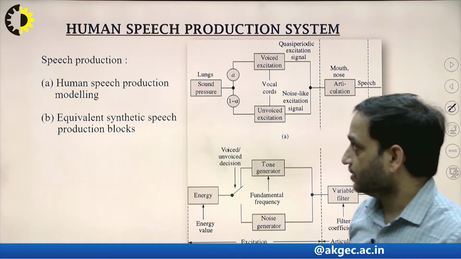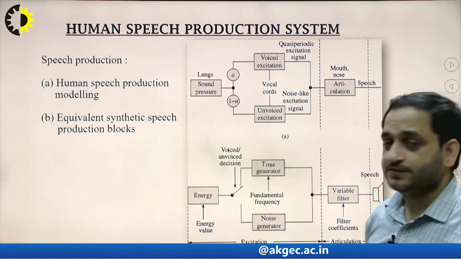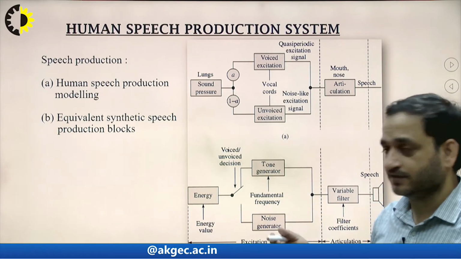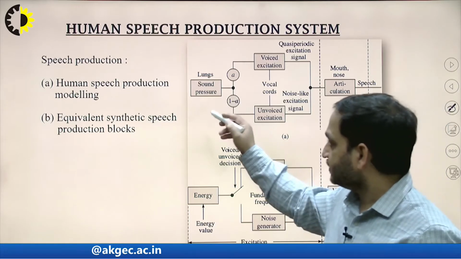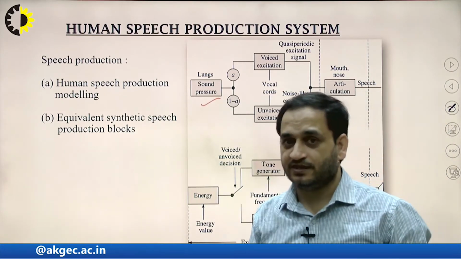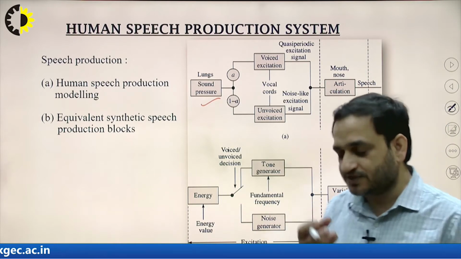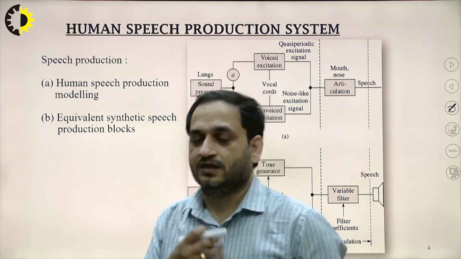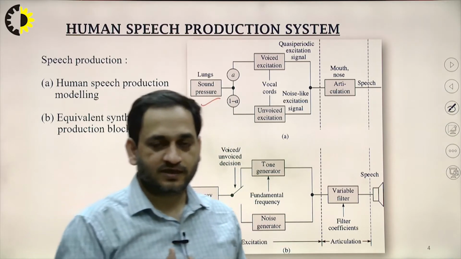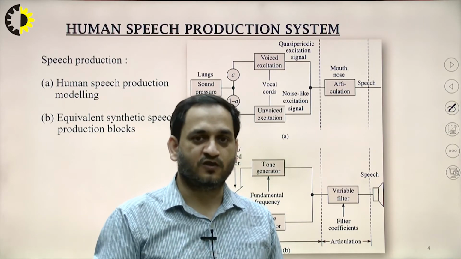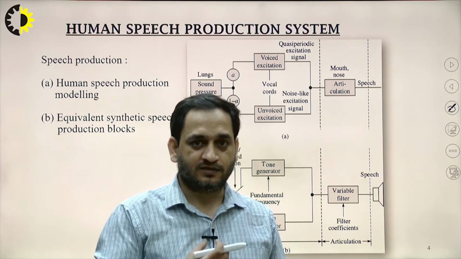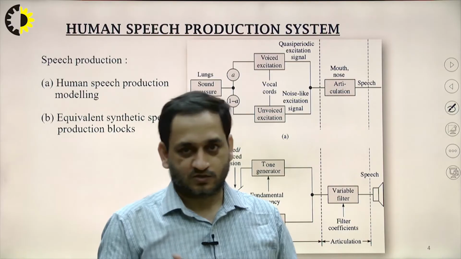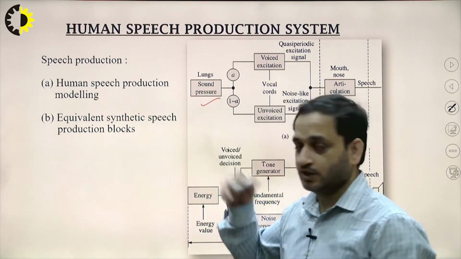So it is the human speech production system, shown in analogy with a system in mechanical form. It shows that the lungs generate the air, and because of the lungs and the air, the speech comes out from the mouth. There is a glottis in the throat, and the lungs are there. When there is a pump of air from the lungs, along with the glottis, the sound is produced by the mouth.